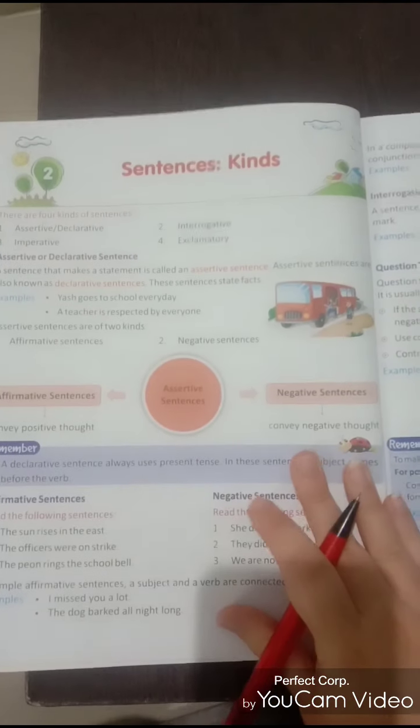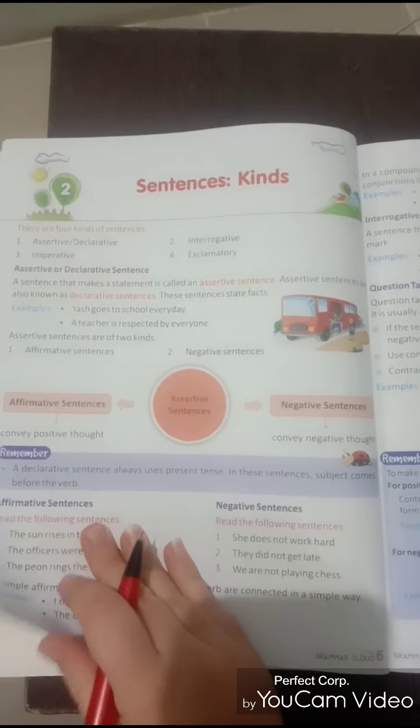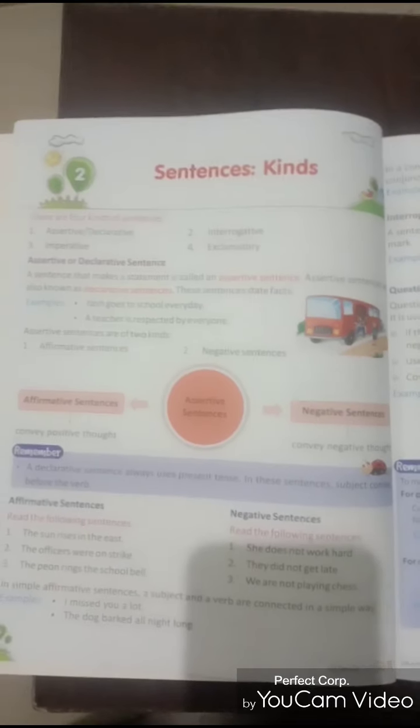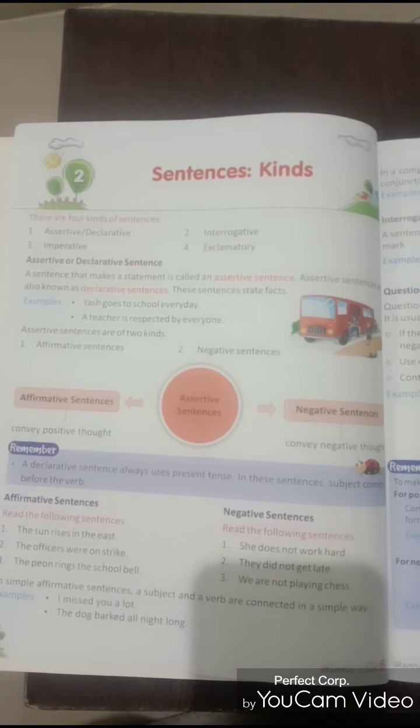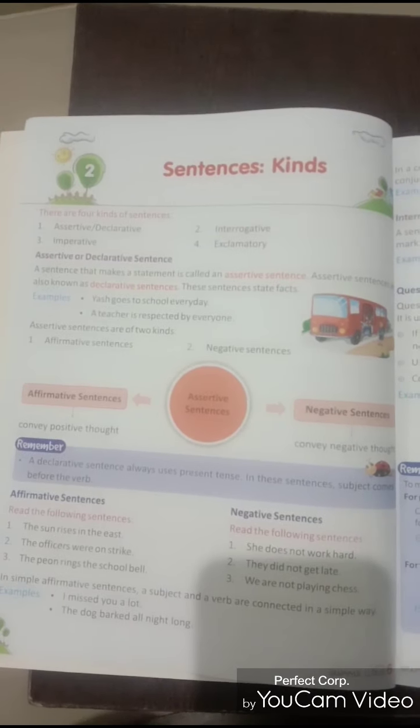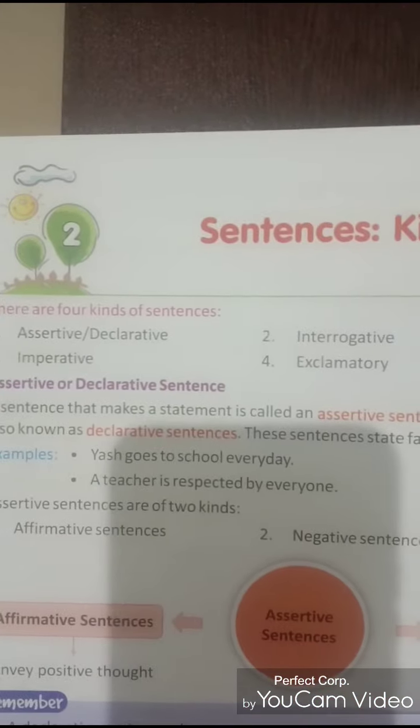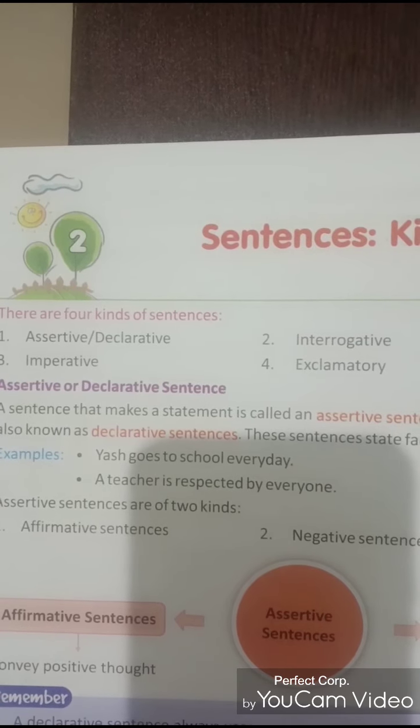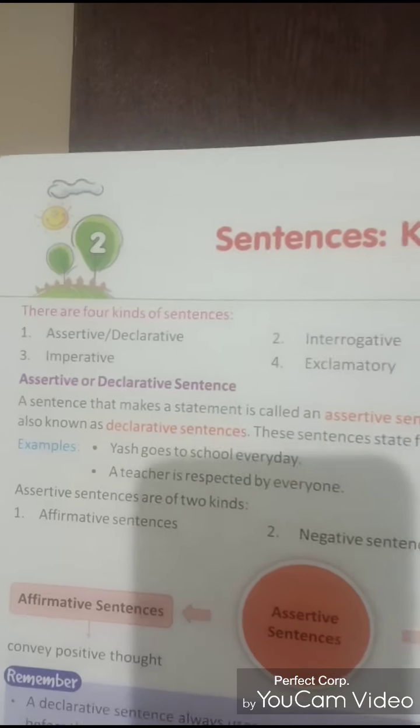Today we are going to start with the second chapter from your Grammar Cloud book. We already did the first chapter, that was sentences. Now in this chapter we are going to do the different kinds of sentences. We have been doing all this for a long time, right? In your previous classes also you all have done sentences. There are four kinds of sentences, as we all know: assertive or declarative, interrogative, imperative, and exclamatory.